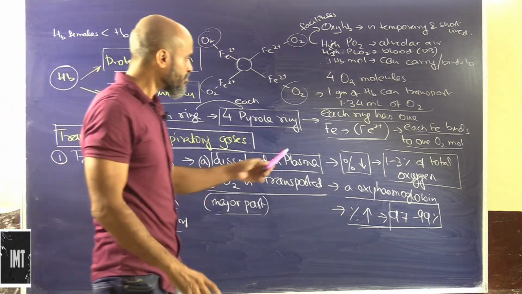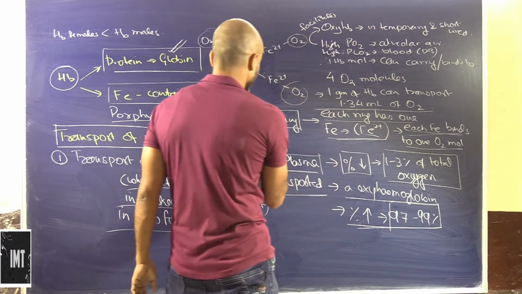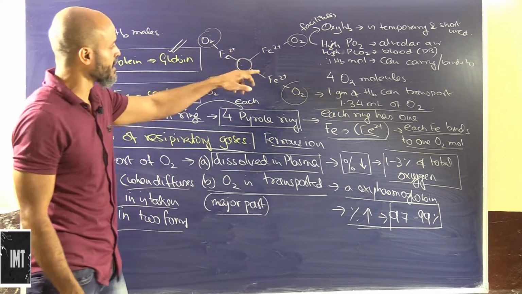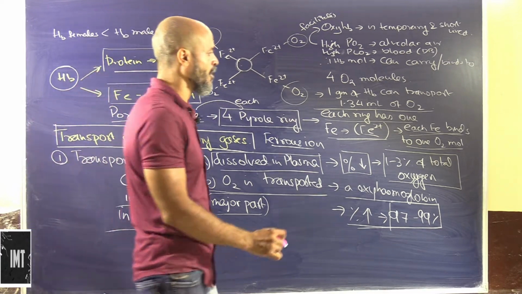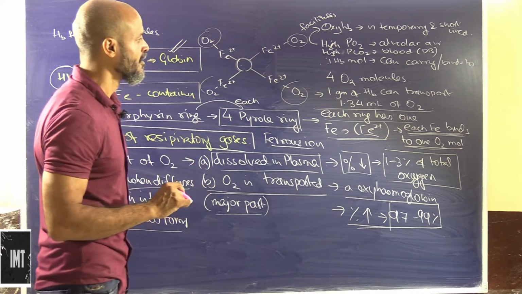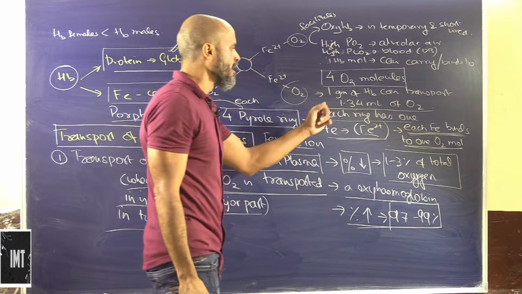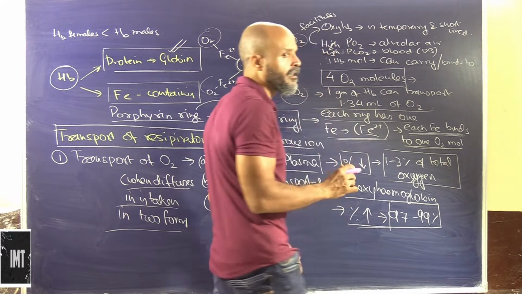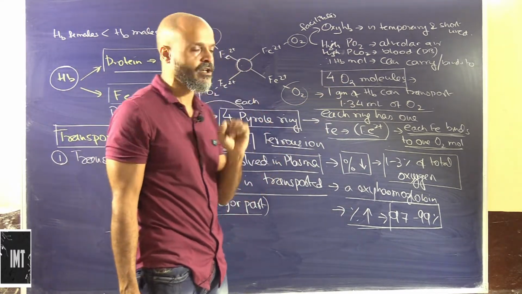Okay, so each ring has 1 iron. This is ferrous iron. Each ring has ferrous iron, and this ferrous iron binds to 1 oxygen molecule. So in total we will obviously have in one hemoglobin approximately 4 oxygen molecules. So this is in terms of the content of oxygen. One hemoglobin will carry 4 oxygen molecules along with it.